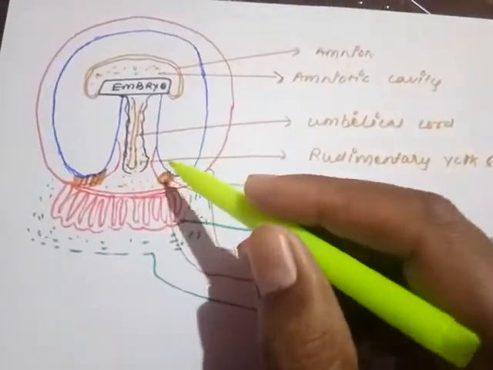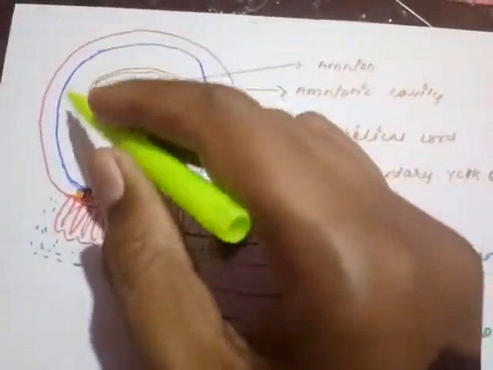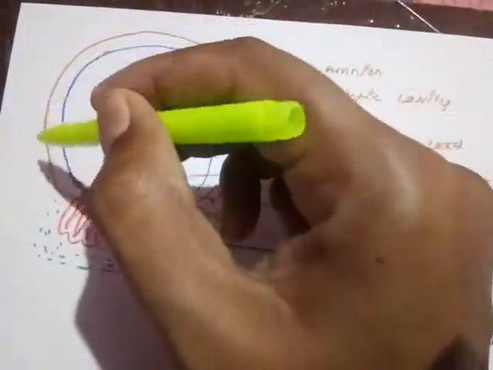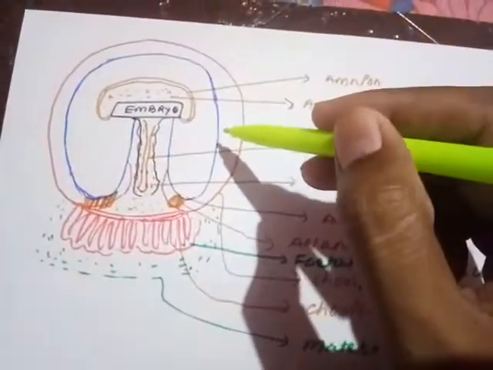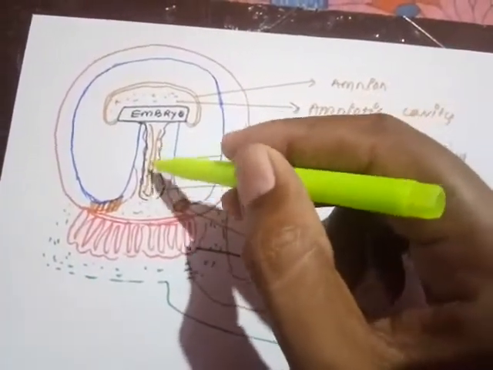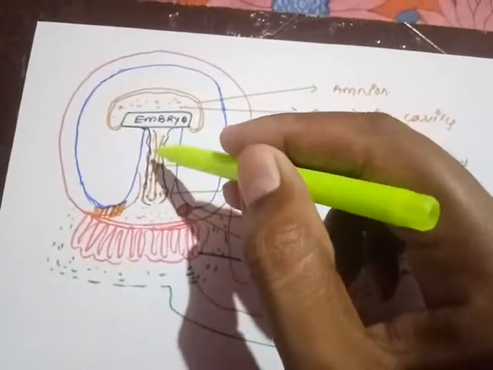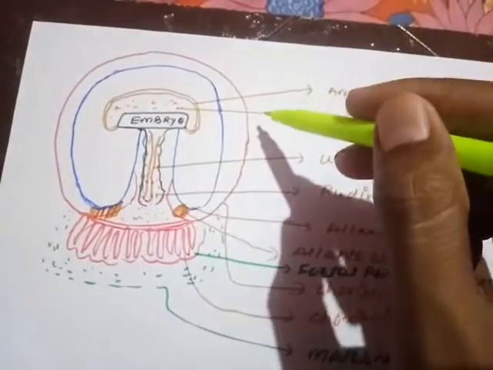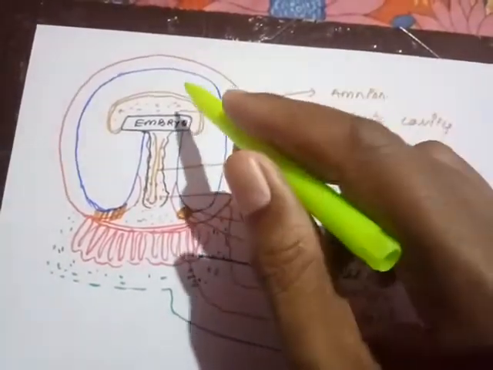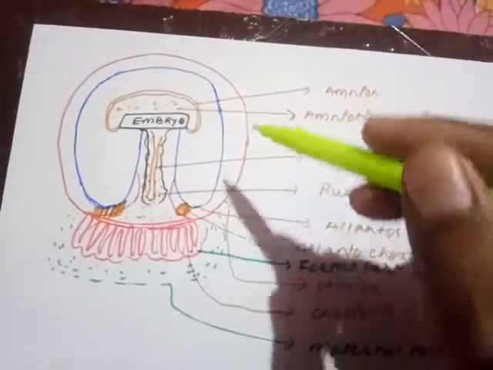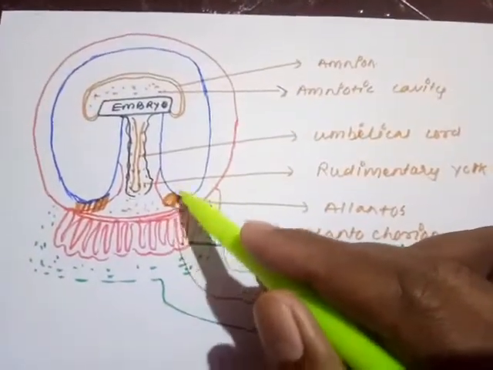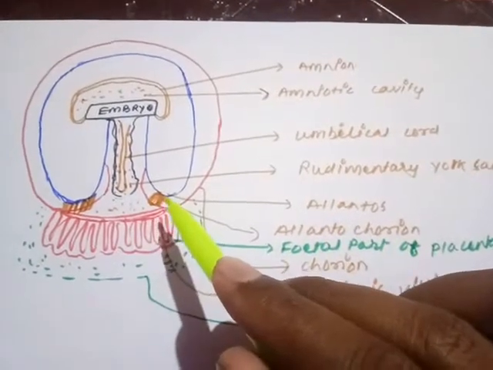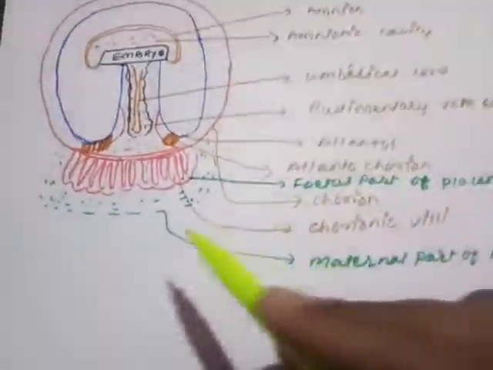Outside the umbilical cord, the third membrane is there, the allantois. The fourth membrane, the outer extra-embryonic membrane, is called the chorion. So chorion, allantois, yolk sac, present in the form of the umbilical cord, and finally the amnion. The innermost is amnion, the outermost is the chorion. Is this clear to you all? Here the allantois and chorion fuse together to form a structure called the allantochorion.